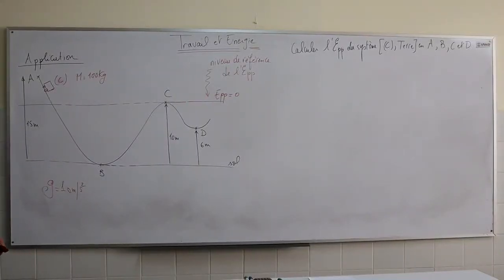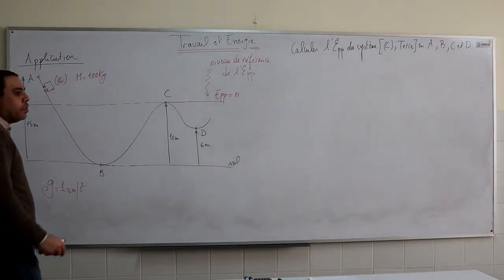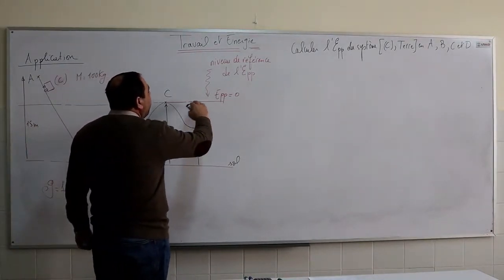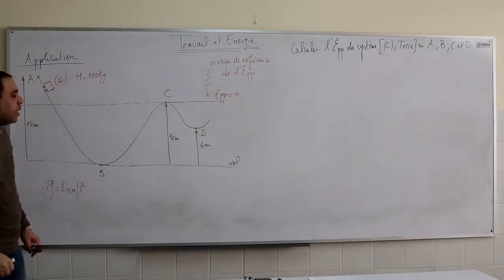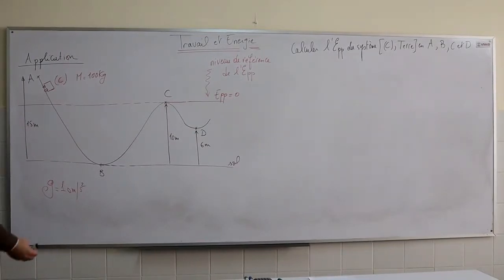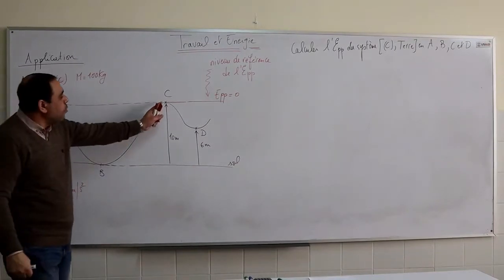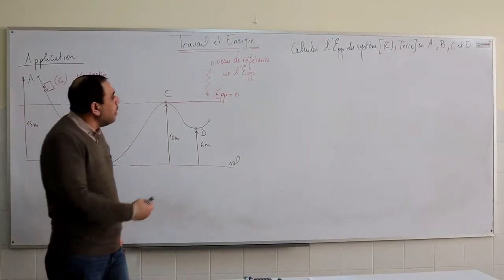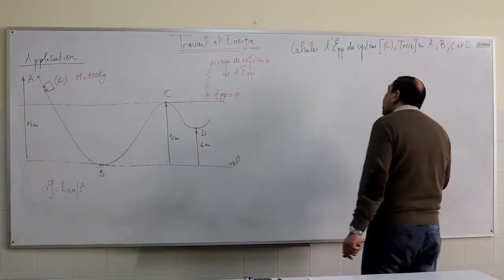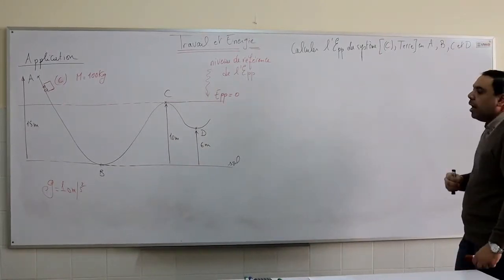Consider the following application. The cart of mass 100 kilograms moves on a track ABCD. The reference level of the gravitational potential energy passes through point C. So the gravitational potential energy at C is 0. This is the ground level passing through point B. A is at 15 meters, C is at 10 meters above the ground, and D is at 6 meters above the ground. The question is, calculate the gravitational potential energy of the system cart-Earth at A, B, C, and D.